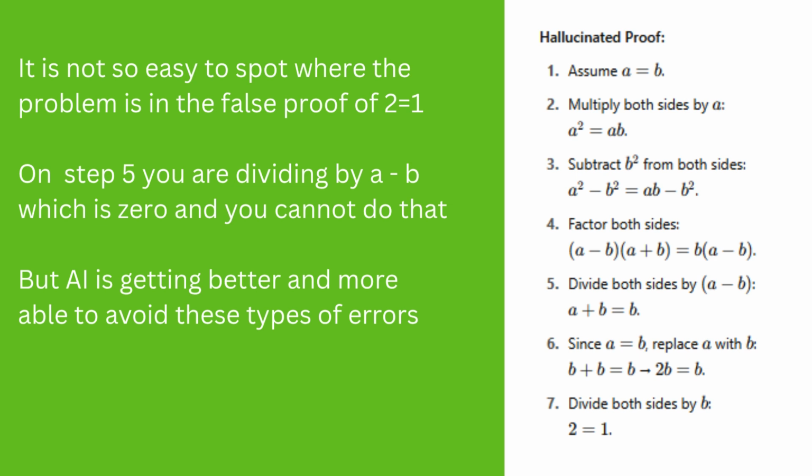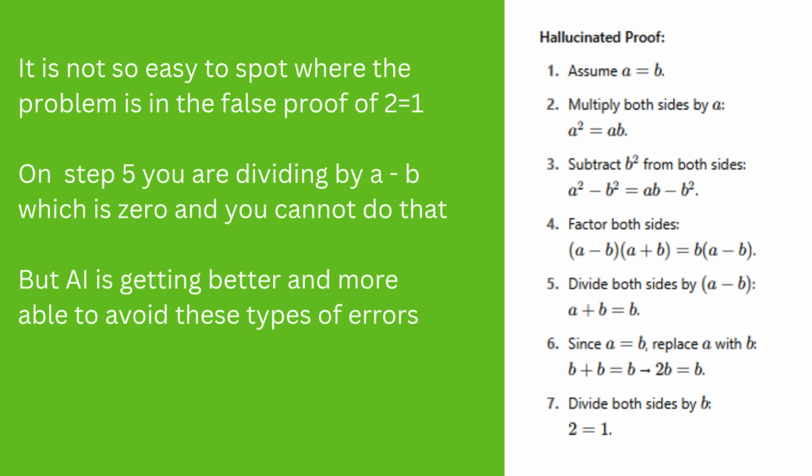So now in this scenario, what we're doing is saying a equals b, so 2 equals 1. We go through the steps here, but essentially, I won't go through this in particular detail, what happens is that on step 5, you're dividing by 0 effectively. And of course, you can't do that. So there is a falsehood within the logic there that would be hard for a child to spot. And of course, it could lead to mislearning, as we've talked about.